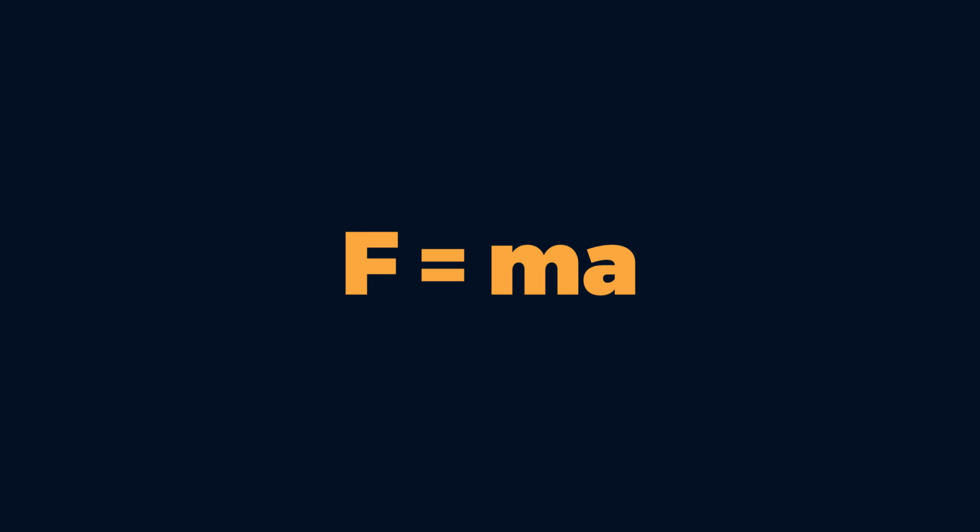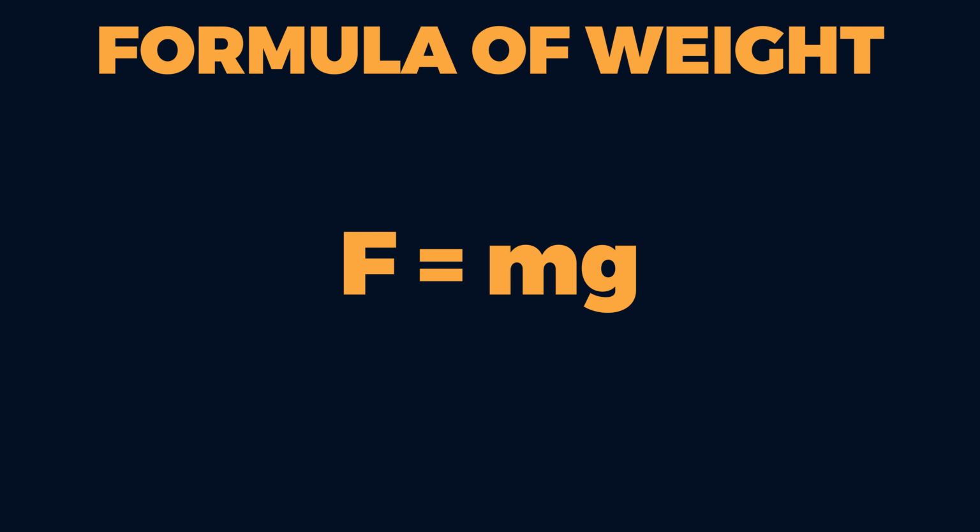But what does the second law of Newton say? That force is equal to mass times acceleration. Now, if we replace the acceleration with the gravitational acceleration of Earth, we get the formula F equals mg. And in that case, the force in newtons represents the force that the Earth applies on us constantly.